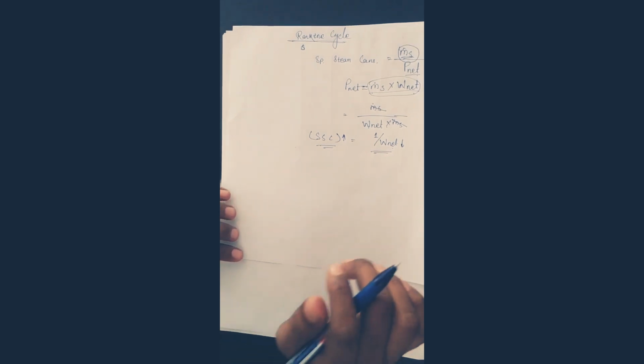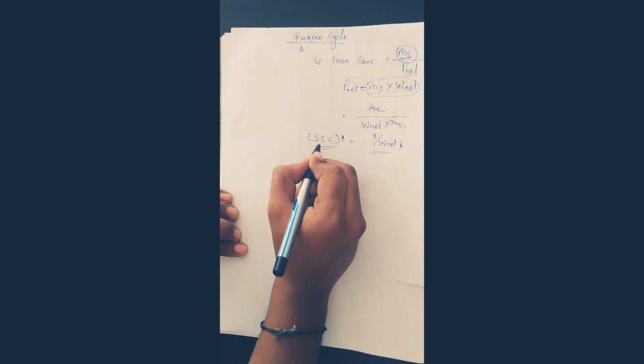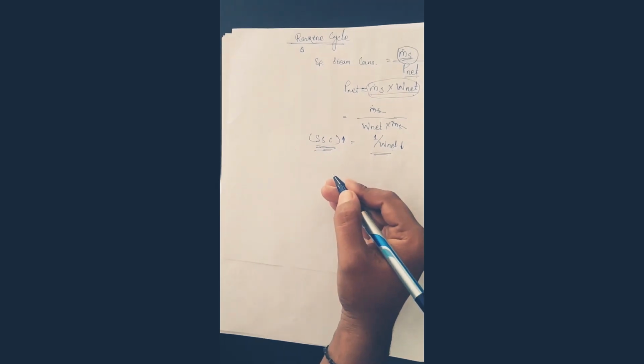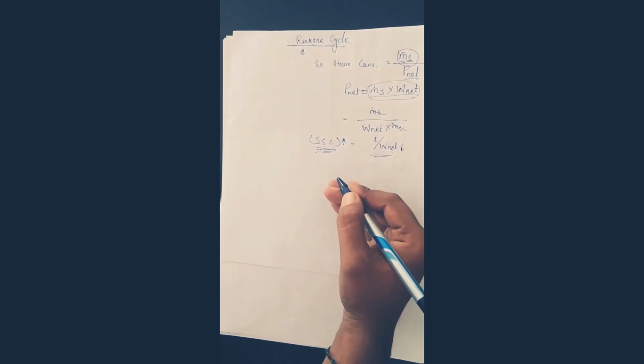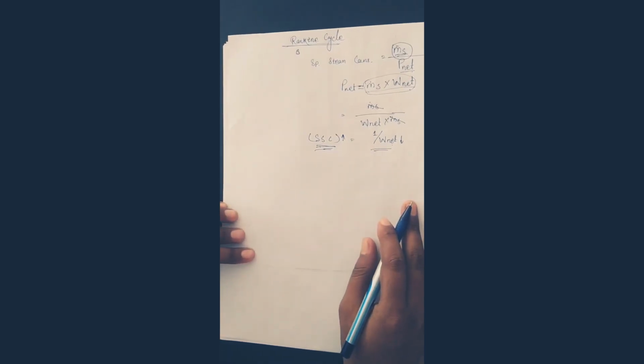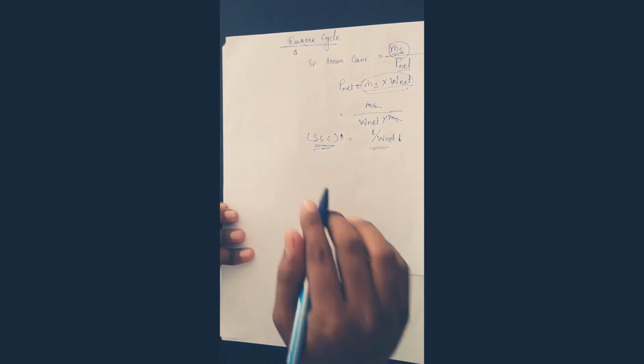So the size of the plant will also increase. So you have to understand one point here: when specific steam consumption is increasing, the plant size is also increasing. So now you understand what specific steam consumption is and how you can calculate it.